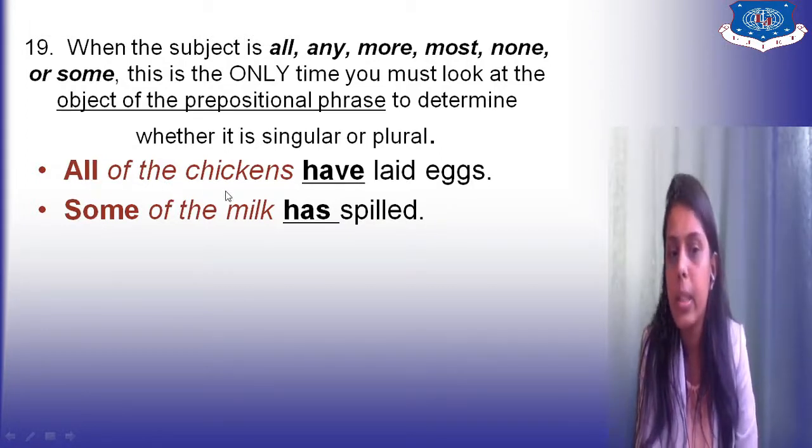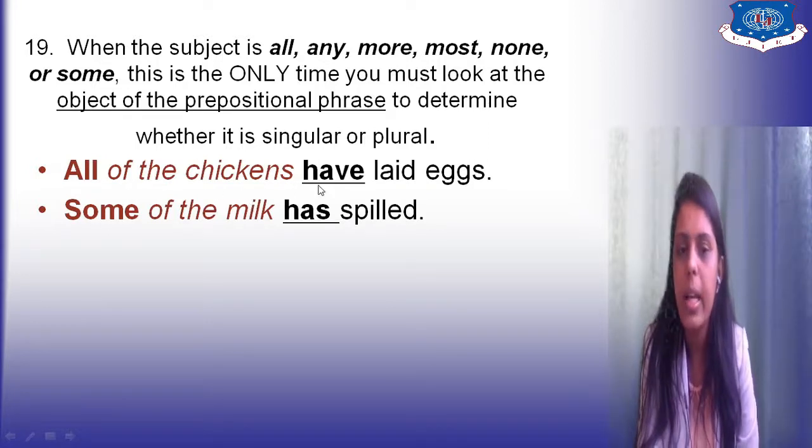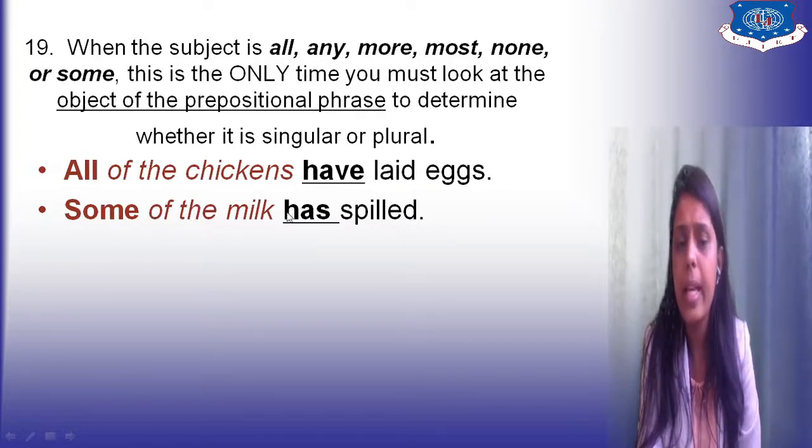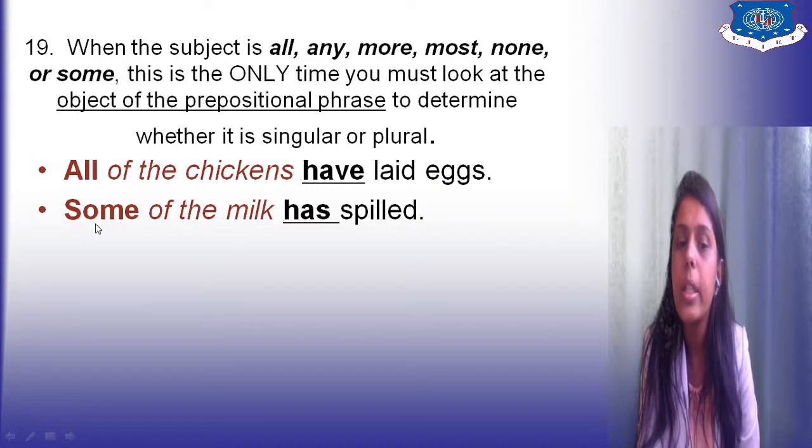All of the chickens. And in the prepositional phrase, the object is chickens. That's why you have a plural verb. Some of the milk has spilled. Some is the subject of your sentence, and milk is also singular. That's why we have utilized a singular verb here, right?